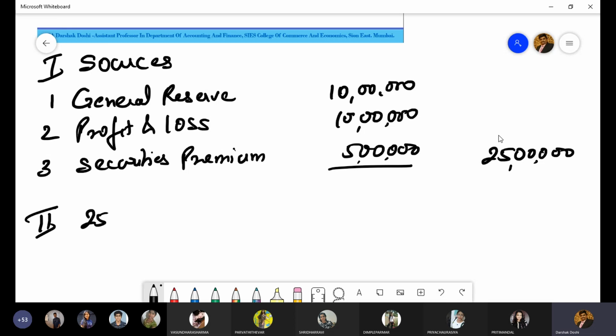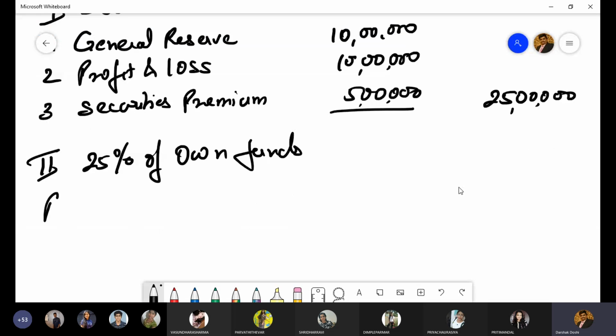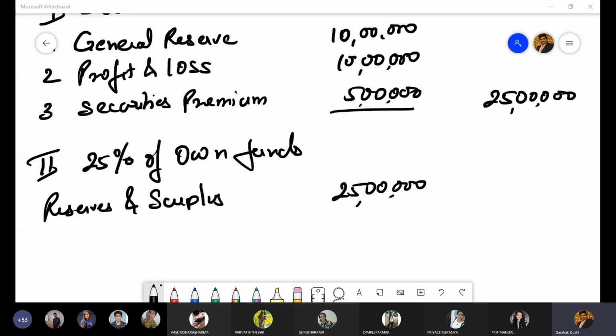Step number two, 25% of own funds. Here we start with reserves and surplus, which is 25 lakhs. To that we add fully paid up equity shares and fully paid up preference shares. We don't have preference shares, we have equity shares which are fully paid up. So we write down equity share capital, which is again 25 lakhs.